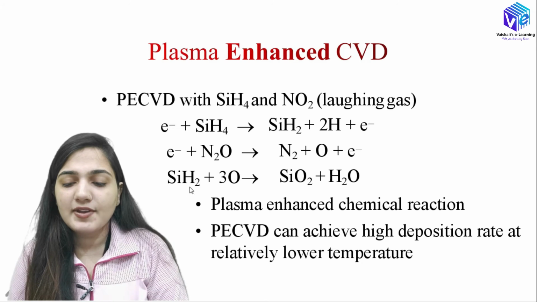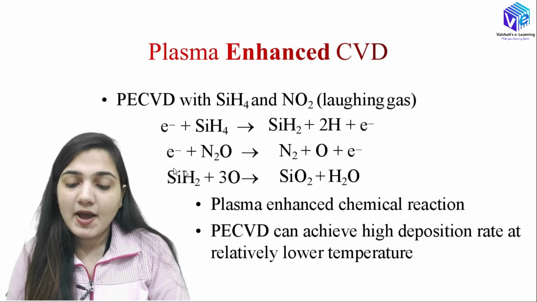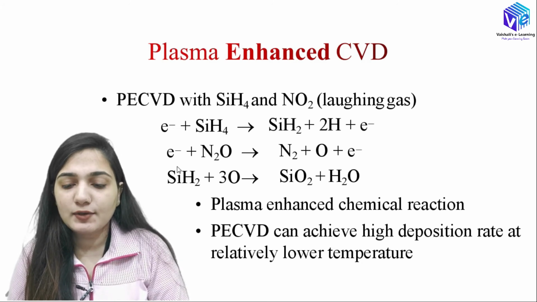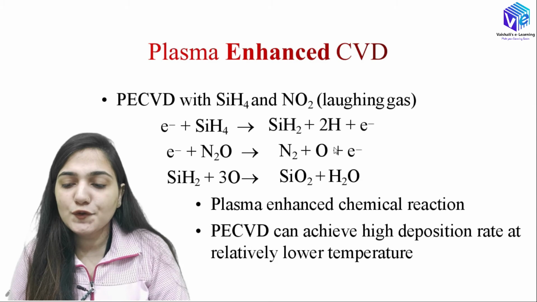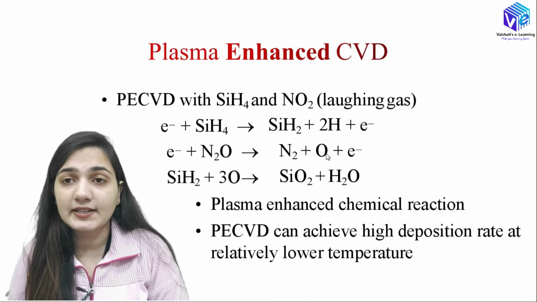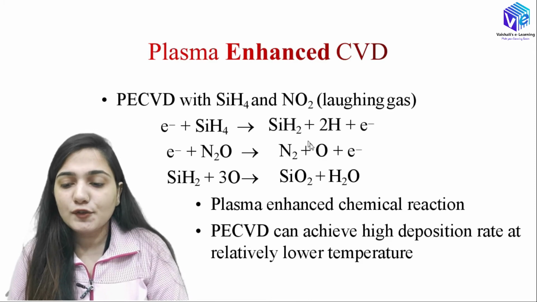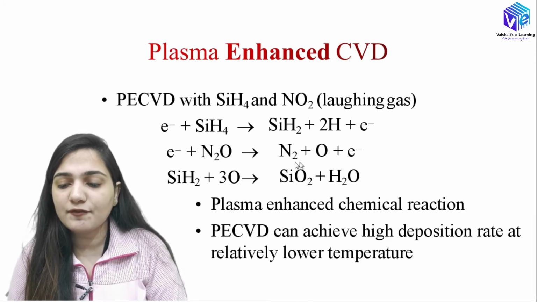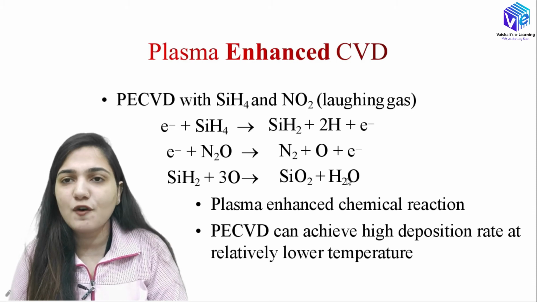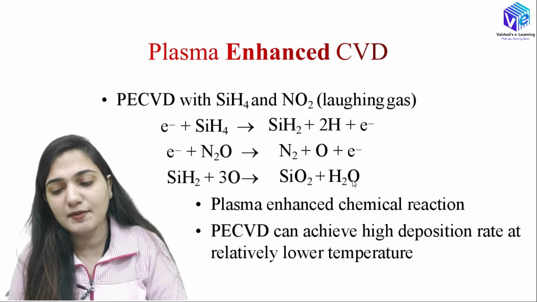So here we will have SiH2. If I want to deposit an SiO2 layer, I can use the SiH2 formed here and the oxygen radical formed here. Both of them are highly reactive, as I have already told you. So these two can combine and form SiO2, plus H2O is formed, which is in liquid phase and can be removed easily.